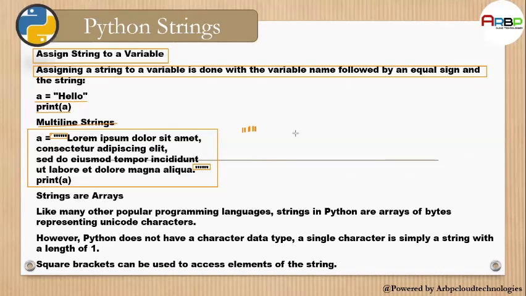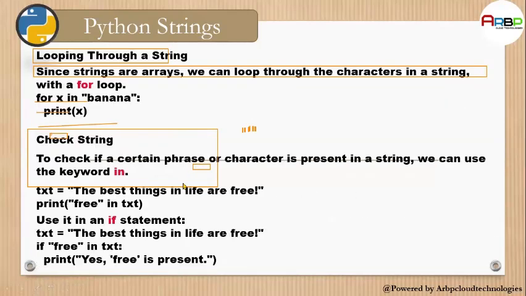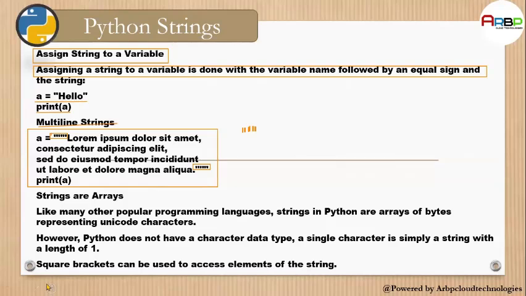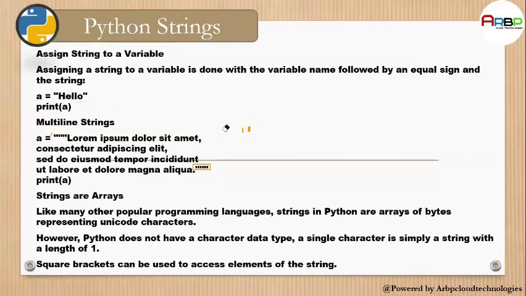Strings are arrays. Like many other popular programming languages, strings in Python are arrays of bytes representing Unicode characters. However, Python does not have a character data type. This is the thing you need to remember here.